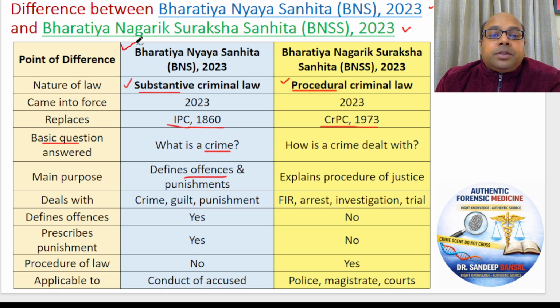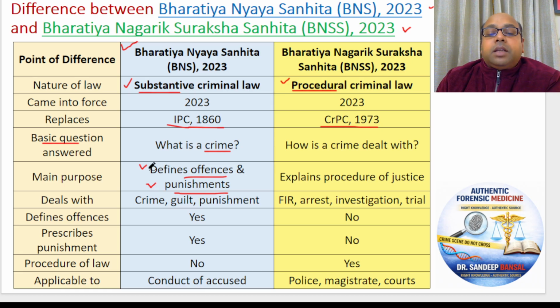Whenever the police has to decide whether a person has committed a crime, they refer to Bhartiya Nyaya Sanhita, and with the particular section of the Bhartiya Nyaya Sanhita, they arrest the person. Even punishments are described in Bhartiya Nyaya Sanhita. For example, rape has been defined, and in the next section, the punishment for rape is defined: if a person commits rape, how much punishment should he be given? All that is given in Bhartiya Nyaya Sanhita.